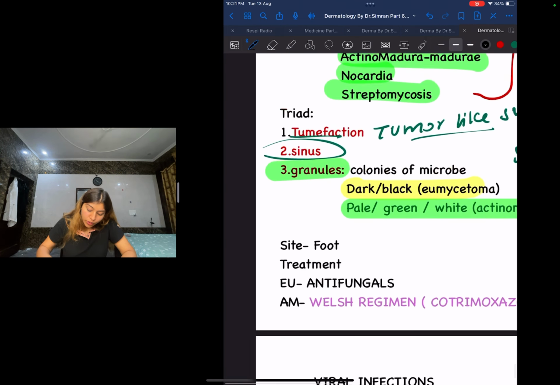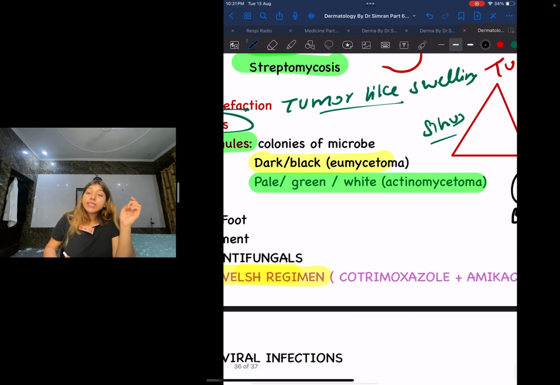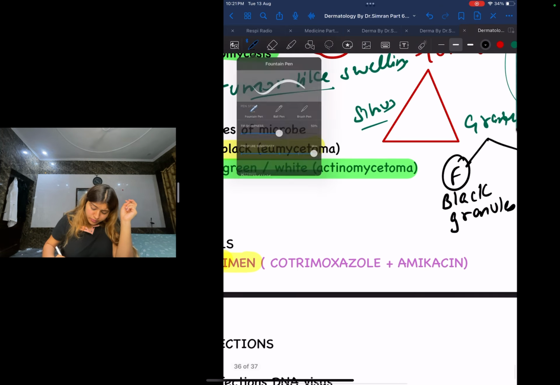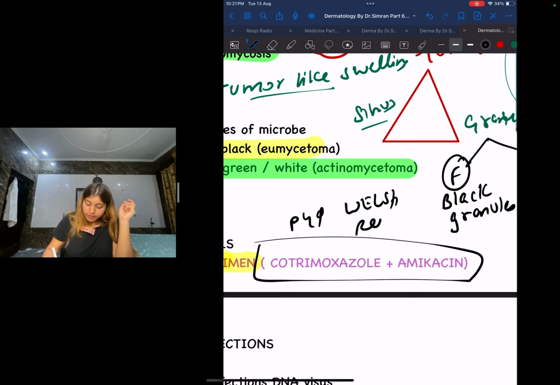What is the treatment going to be? Again, mycetoma, when it is a fungal etiology, what will I give? Common sense, I will give antifungals, right? Whereas, guys, what you need to really remember is the treatment of actinomycetoma. I will give the Welcome regimen. And what is this regimen, guys? It is cotrimoxazole and amikacin. Okay, this is your Welcome regimen.